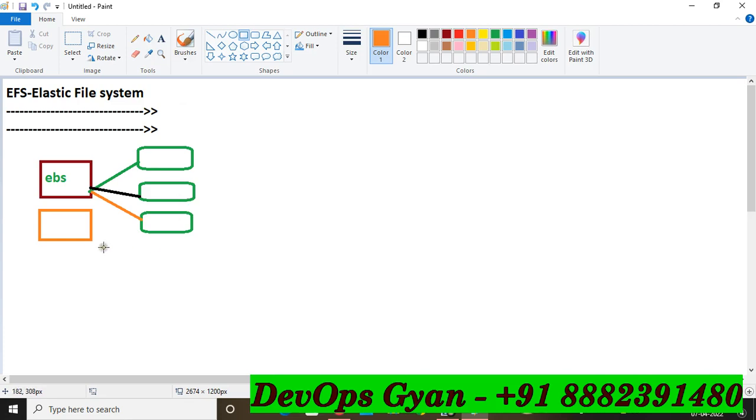So here also the same region applies. The EBS volume will be in the same region and your EC2 instances will be in the same region. And in multi-attach, you can attach 16 EC2 instances at a time. So this is the flexibility in EBS. So friends, now why are we using EFS? EFS stands for Elastic File System, and you can also compare this EFS to NFS, Network File System.